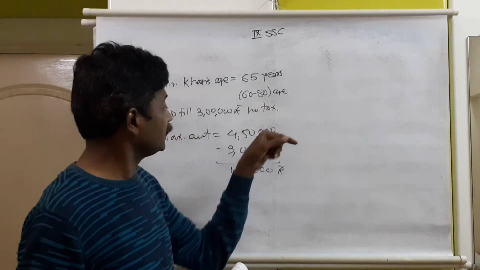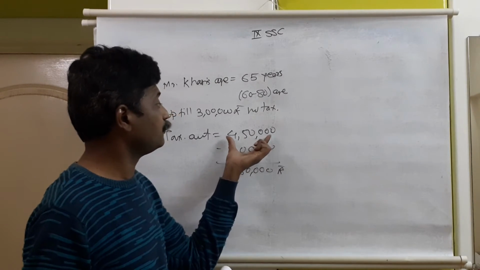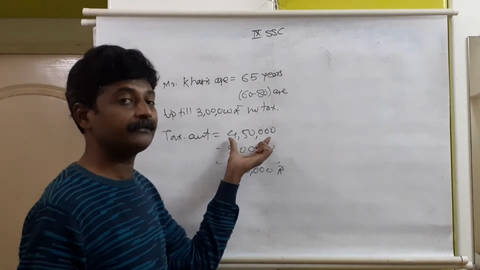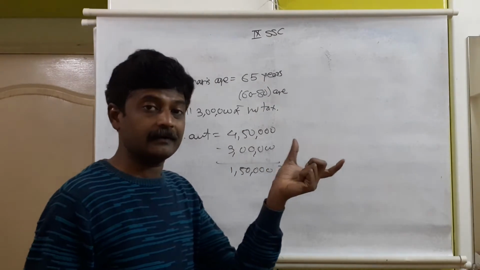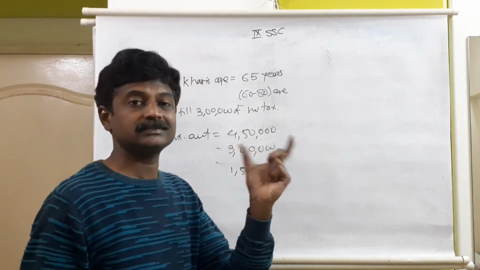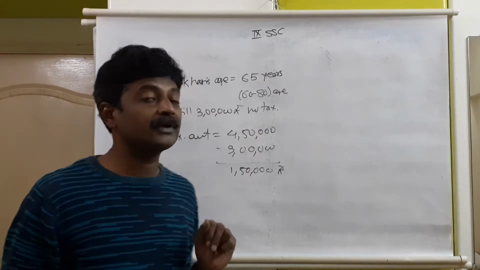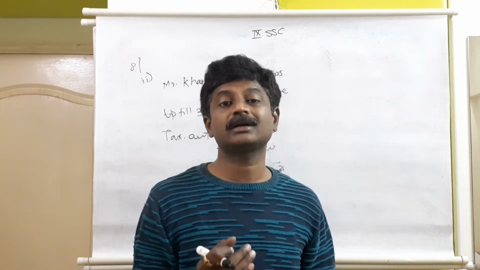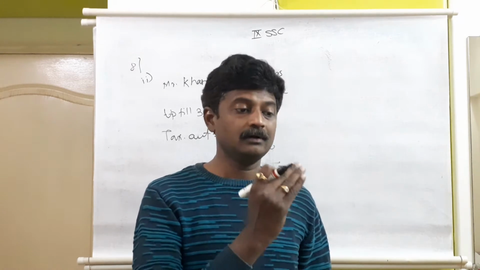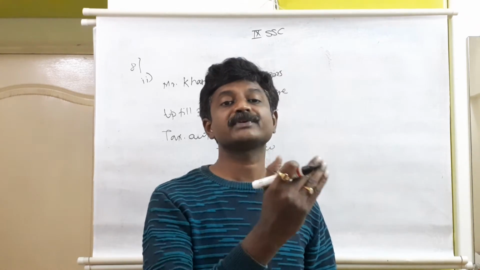So after 3 lakh till the next 5 lakh, this 4,50,000 comes in the 3 lakh to 5 lakh range. He will be paying 5%, because 4,50,000 comes in between the slot of 3 lakh 1 rupee till 5 lakh rupees.